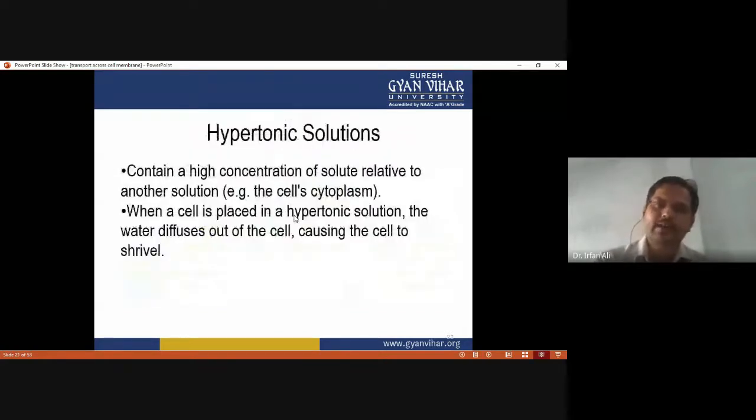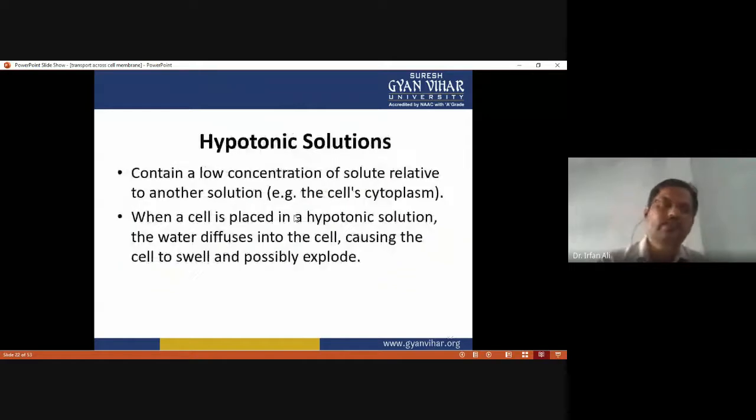So a hypertonic solution contains a high concentration of solute relative to another solution, like the cell's cytoplasm. And when a cell is placed in a hypertonic solution, the water diffuses out of the cell, causing the cell to shrink. And a hypotonic solution contains a low concentration of solute relative to another solution, like the cell cytoplasm. So when a cell is placed in a hypotonic solution, the water diffuses into the cell and the cell swells up.